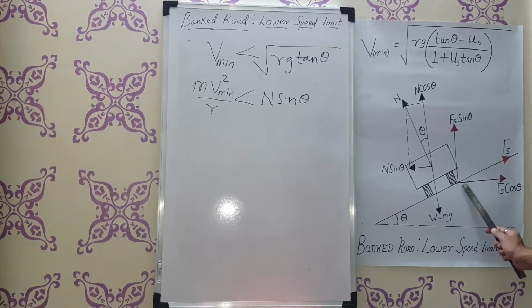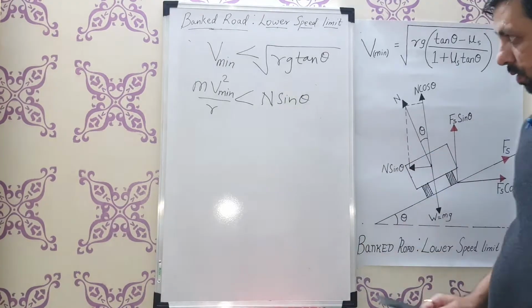Now again, I have divided the force of friction into two components: Fs cos theta, which is in the horizontal direction, and Fs sin theta, which is in the vertical direction. So the force of friction along the inclination, acting between the road surface and the tire, is divided into two parts, Fs cos theta and Fs sin theta.